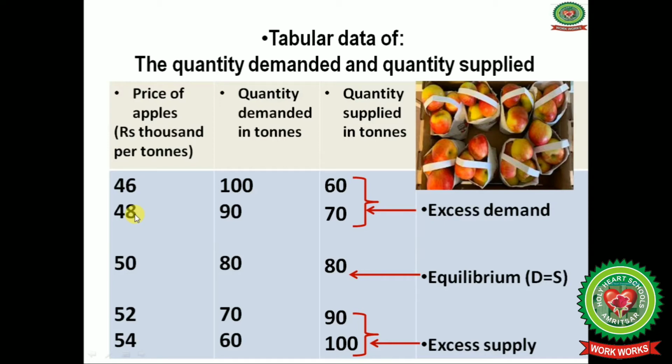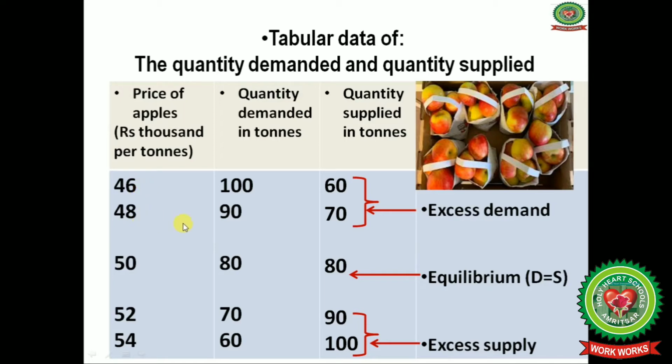In the same way, when the price of apples is 48,000, the quantity demanded will decrease to 90 tons, and the quantity supplied will increase due to the increase in the price. We know that price and quantity supplied have a positive relationship, while quantity demanded and price have a negative relationship. Done. So again the quantity demanded is more and the quantity supplied is 20 units less. So again there is excess demand.